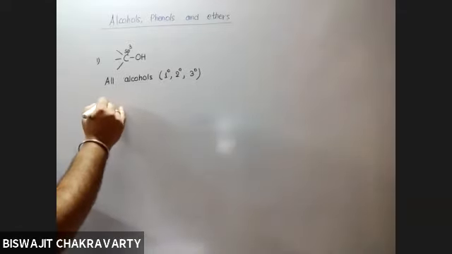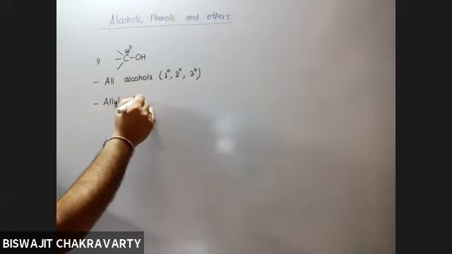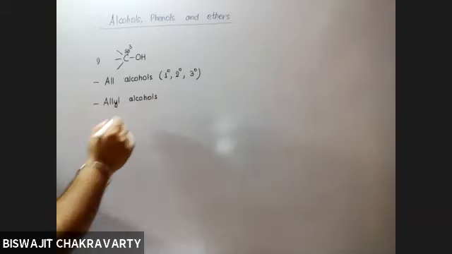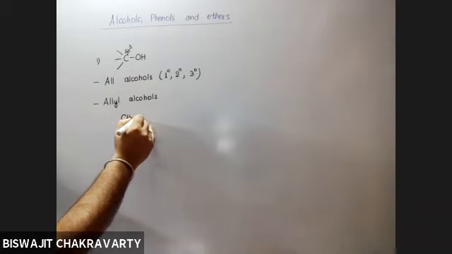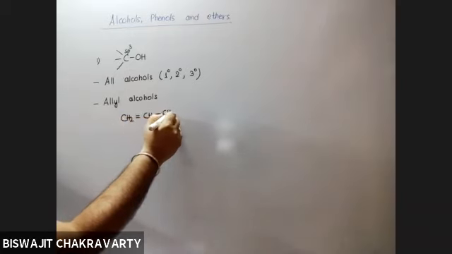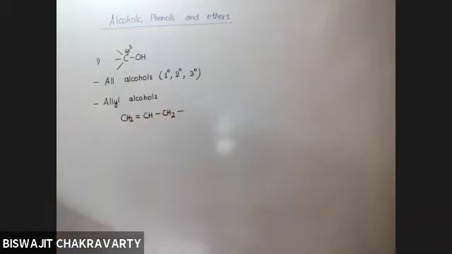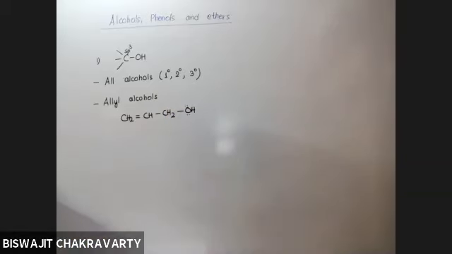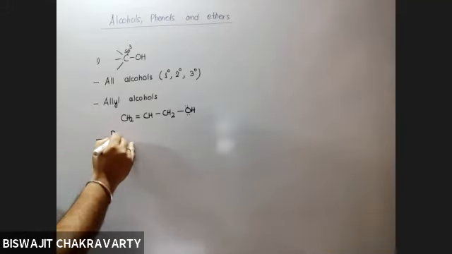Okay. Likewise, we will have allyl alcohols. They also belong to the same category. What is an allyl group? If you take propene and remove the third carbon's hydrogen, any one hydrogen, then this radical is referred to as allyl group. And if you put in OH group to it, then it will be allyl alcohol. Then we have benzyl alcohol.